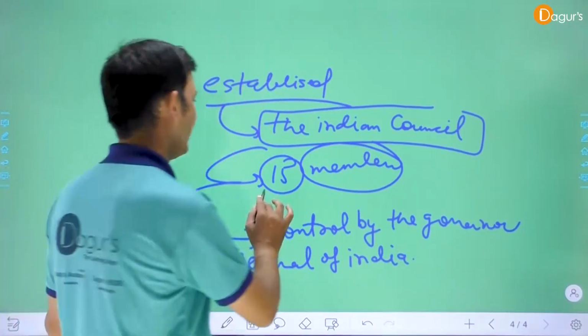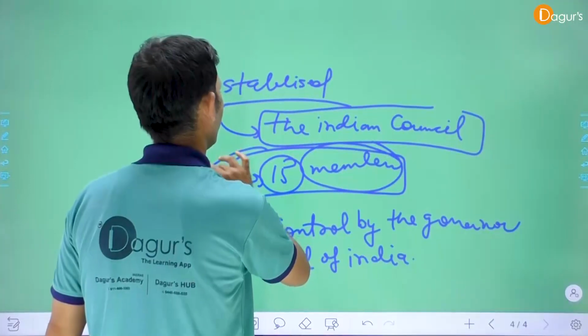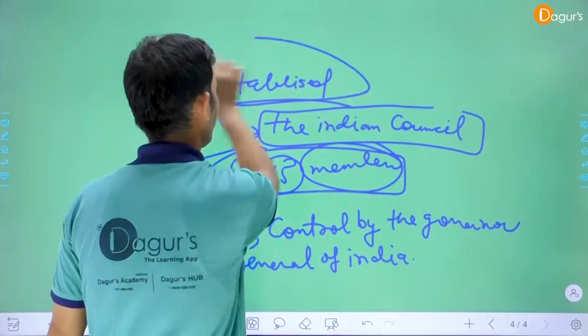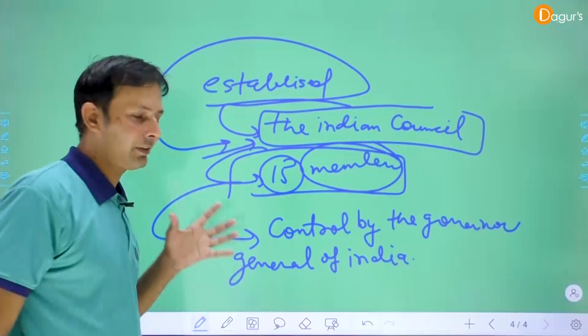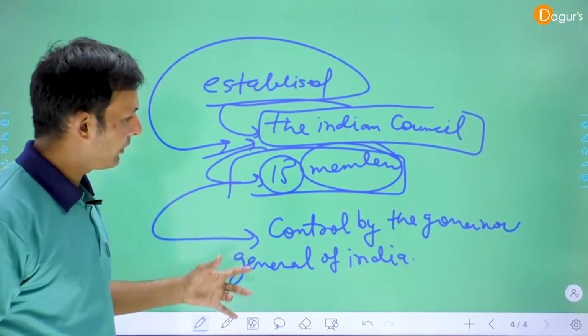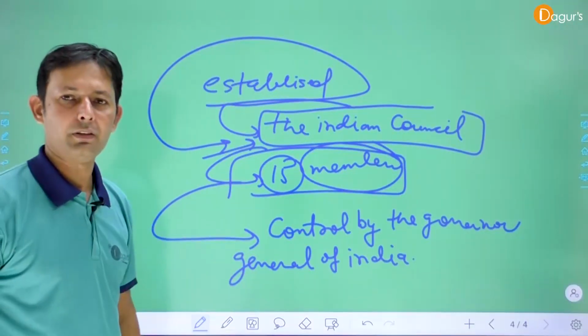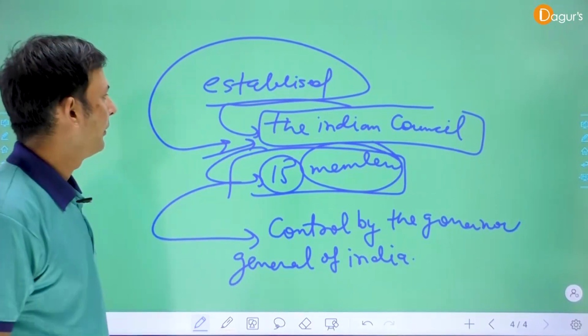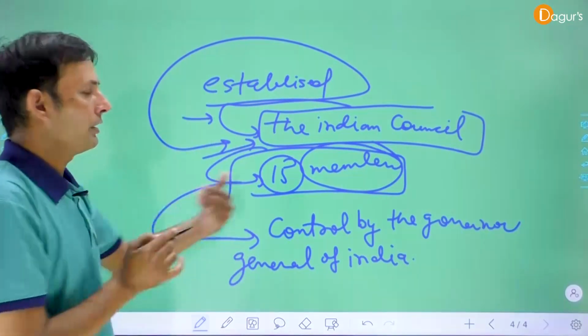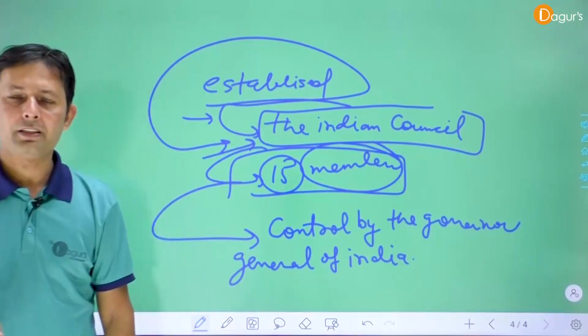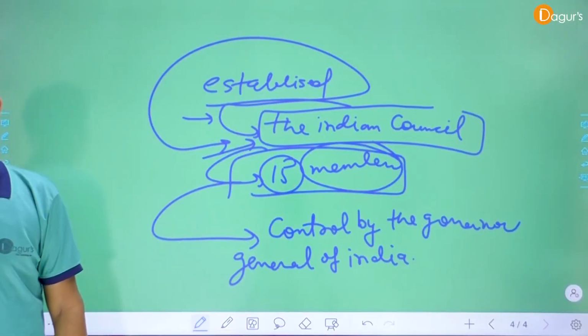Okay. 15 members, the Indian Council. The total members is 15 and controlled by the Governor General of India. Okay. So these are the three provisions of the 1858 Victoria Announcement or 1858 Charter Act.